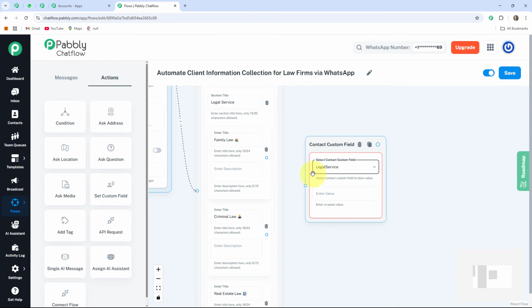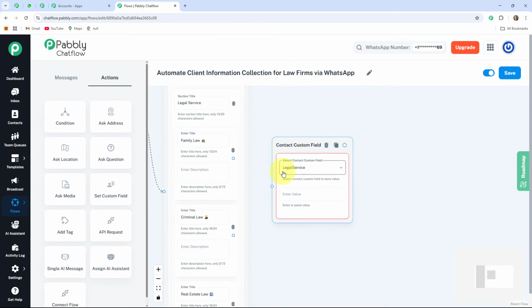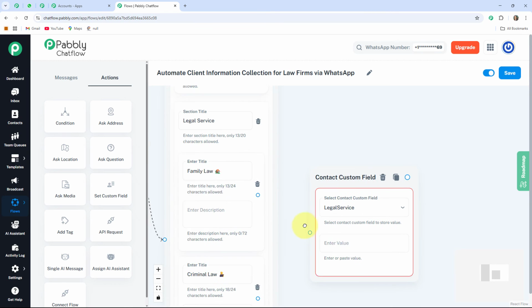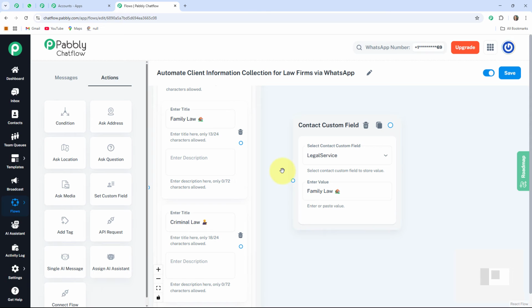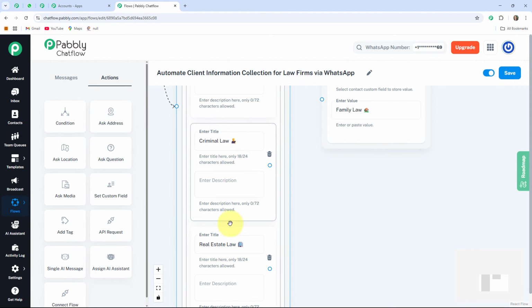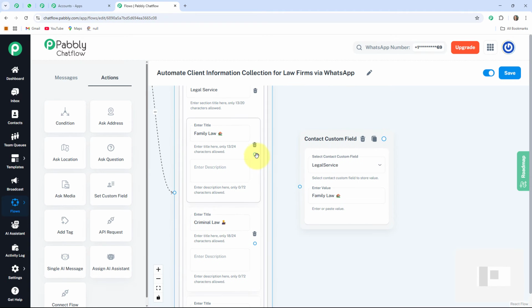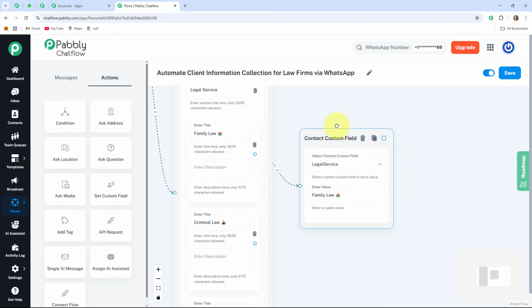So here I selected the contact custom field as legal service. After that, in this enter value box, I am going to write family law. I have created this contact custom field specifically for family law. For both of these, I will create separate custom fields accordingly. After that, I am going to connect this circle to this message.